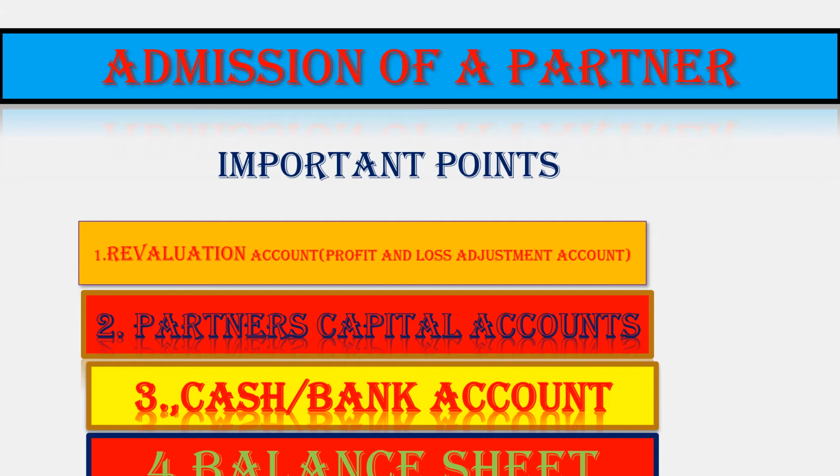If the capitals are fixed, all partners will have whatever capital in the balance sheet is given by balance b/d, and the same will become to balance c/d. We will prepare partners current accounts. If they are having a credit balance, that is, balance is appearing on the liability side, by balance b/d. If it is appearing on the asset side, to balance b/d.